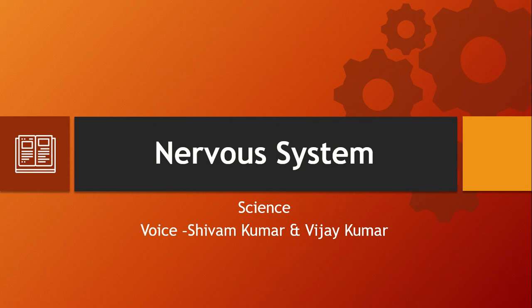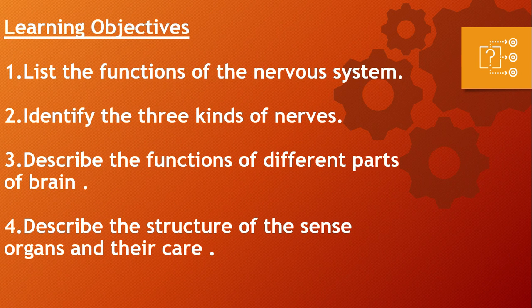Nervous system science. Learning objectives. List the functions of the nervous system. Identify the three kinds of nerves. Describe the functions of different parts of the brain. Describe the structure of the sense organs and their care.